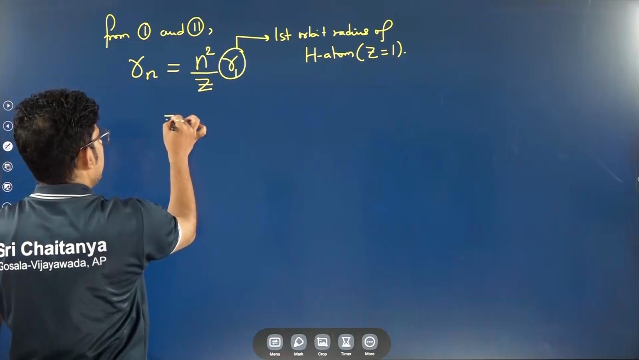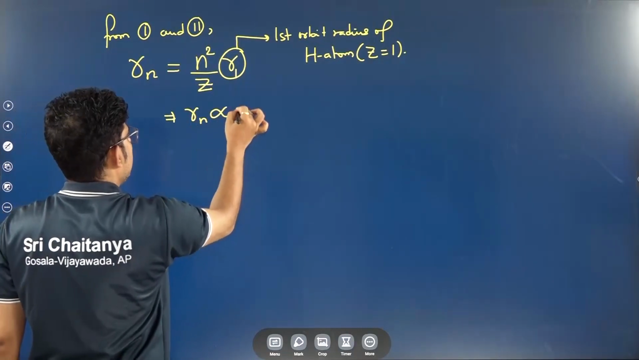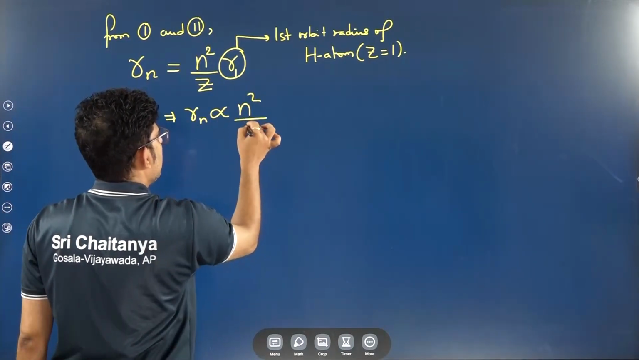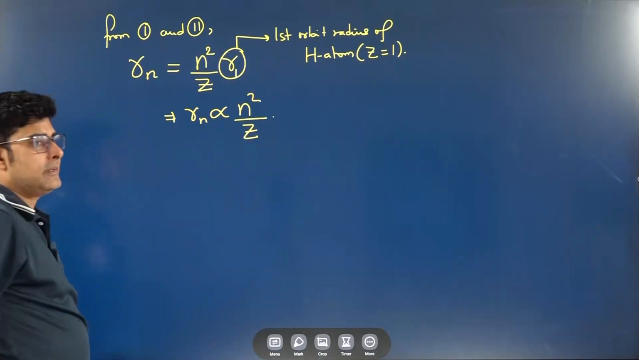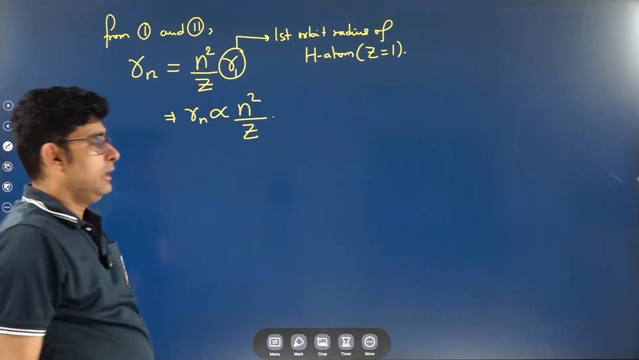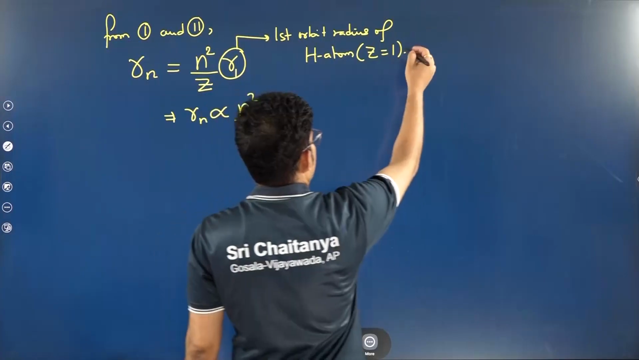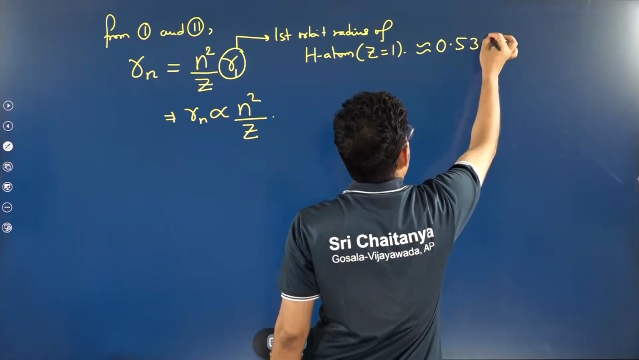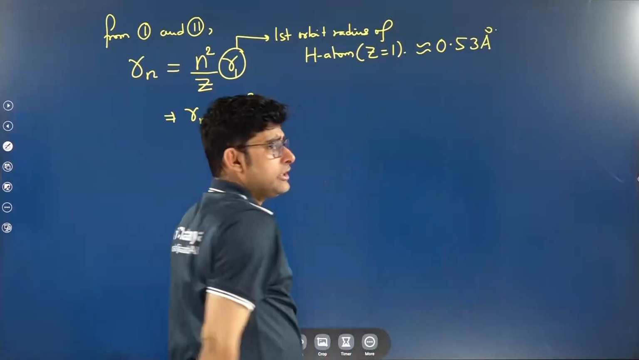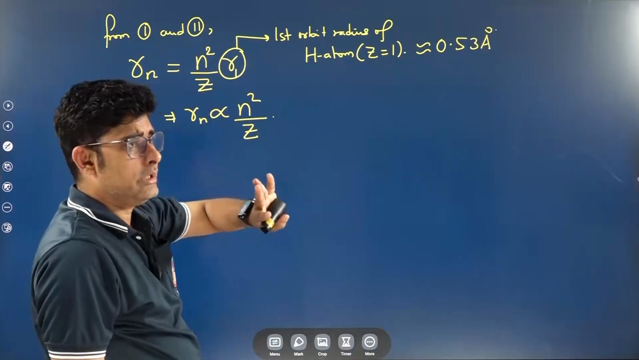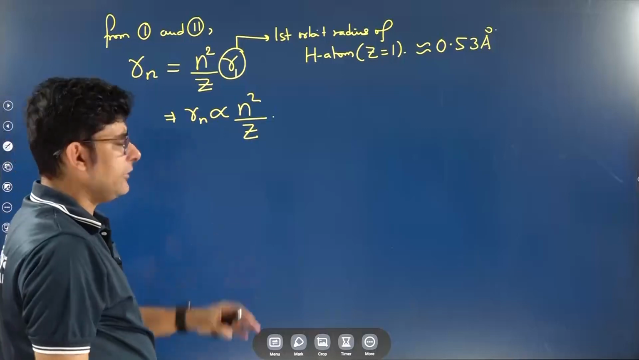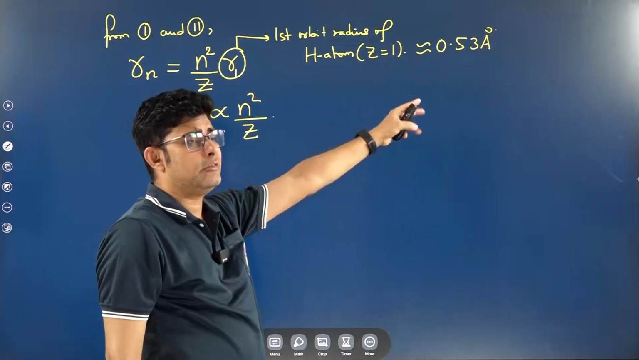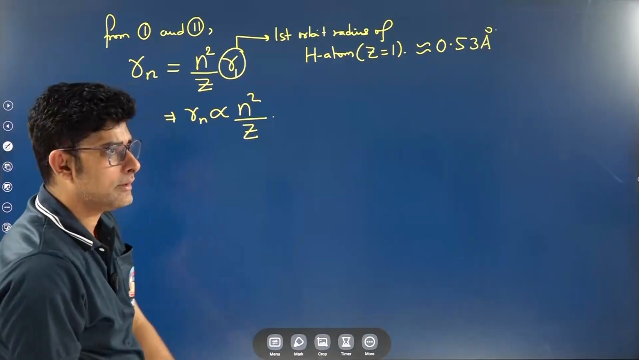So the radius of the nth orbit is directly proportional to the principal quantum number square and inversely proportional to the atomic number. The first orbit radius of hydrogen atom comes to around 0.53 angstrom, but I would suggest that in questions you use 0.5 angstrom. If the first orbit radius is not mentioned, take it as 0.5 angstrom to make the calculations easier.